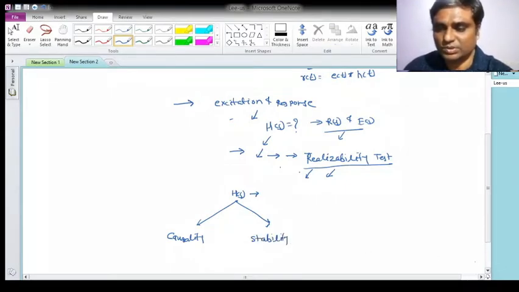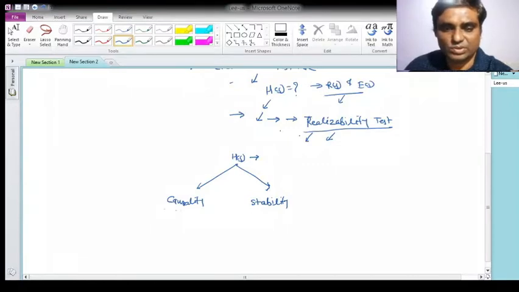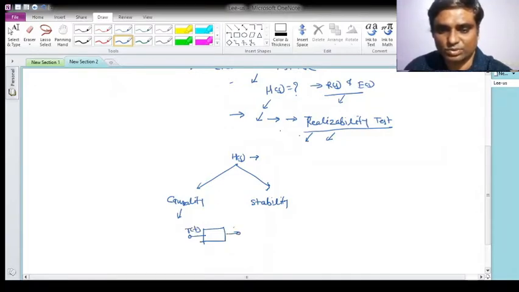So what is causality? At the start also we have discussed. Causality is that if I have a system which is LTI, to which the input is the excitation and the output is the response, and suppose this is my network. The network is said to be causal if and only if the present value of output depends on the present value of input and/or past values of input. If the present value of output depends on future values of input, then this system is not at all causal. This is the definition of causal.